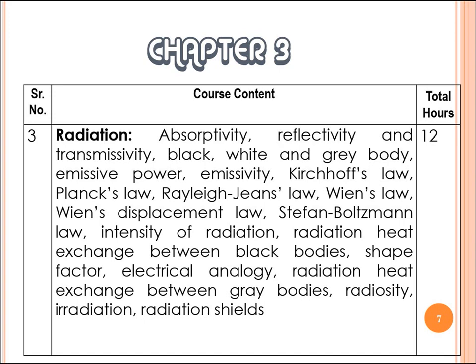The next chapter is heat transfer by means of radiation, in which we discuss different terms related to radiation heat transfer and different governing laws, including Kirchhoff's law, Planck's law, Wien's law, Wien's displacement law, Stefan-Boltzmann law, and Rayleigh-Jeans law. Then intensity of radiation, shape factor, configuration factor, electrical analogy, radiation heat exchange between gray bodies, radiosity, irradiation, radiation shield, and numericals related to heat transfer by means of radiation.